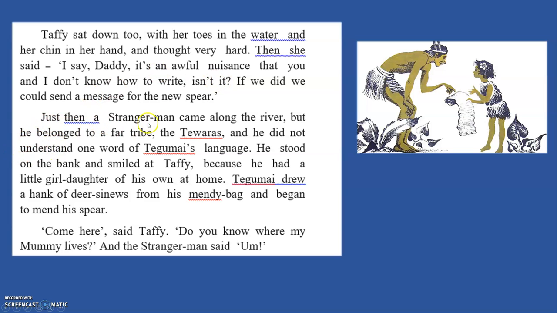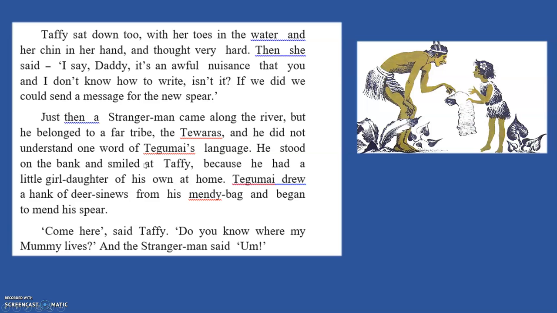Now just then a stranger man came along the river, but he belonged to a far tribe, the Tivaras, and he did not understand one word of Tegumai's language. He stood on the bank and smiled at Tefi, because he had a little girl daughter of his own at home. Tegumai drew a hank of deer sinews from his mendie bag and began to mend his spear.